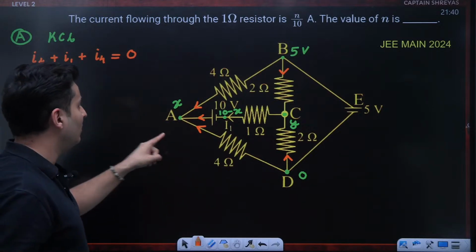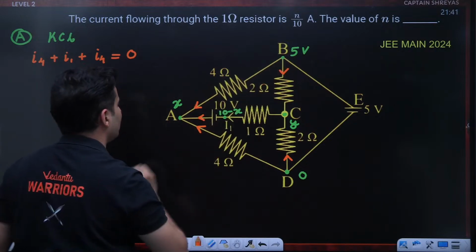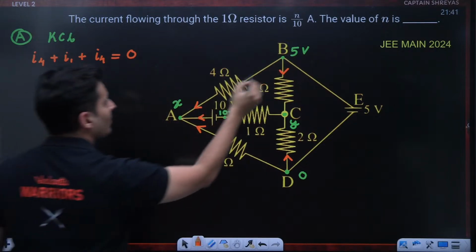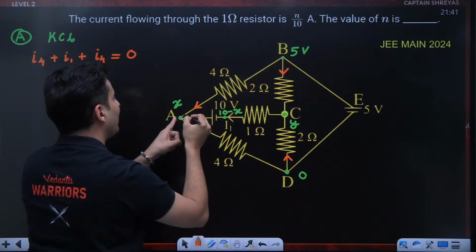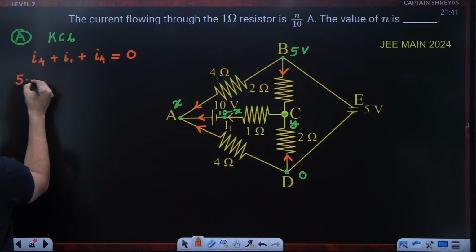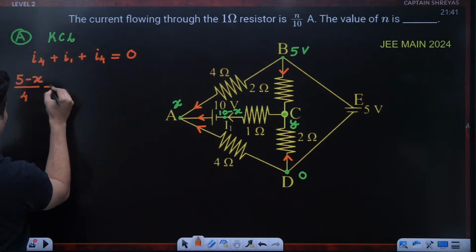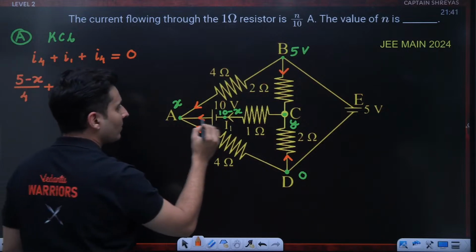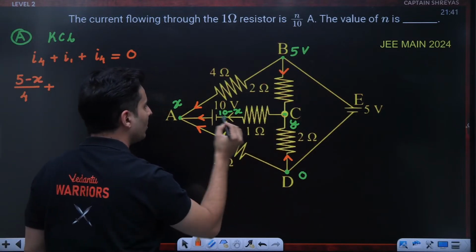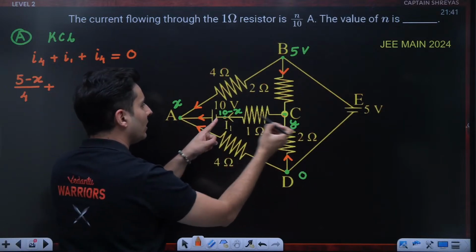How will the equation look like? Current is voltage difference by resistance. What is the voltage difference? Voltage difference is 5 minus x, because I've shown the direction of the current this way. So I'll show 5 minus x voltage divided by the resistance plus I1. The same current will go from here to here. The same current which is going here will also go from here to here.